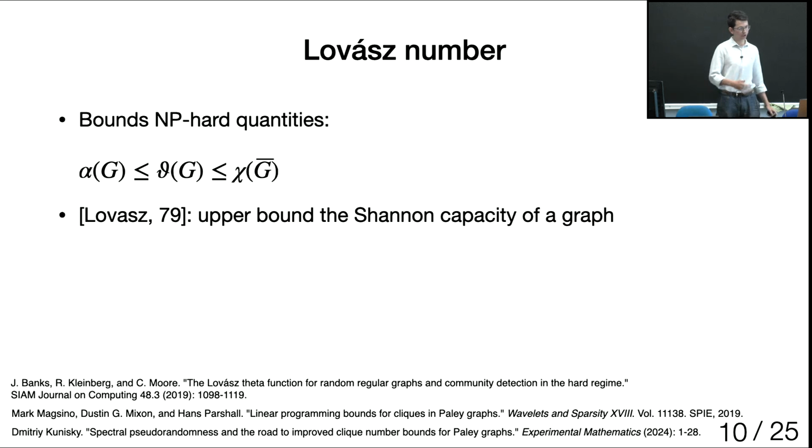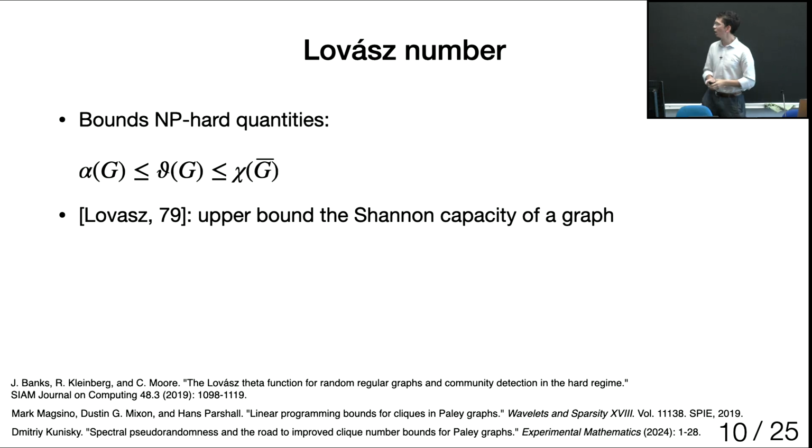Lovasz actually introduced it not to upper bound the independence number, but to upper bound another quantity, which is the Shannon capacity of the graph. It comes from coding theory. If you take a graph where each node corresponds to some letter, you ask how many messages you can transmit using this code, where you can actually mix two letters if they are connected by an edge.